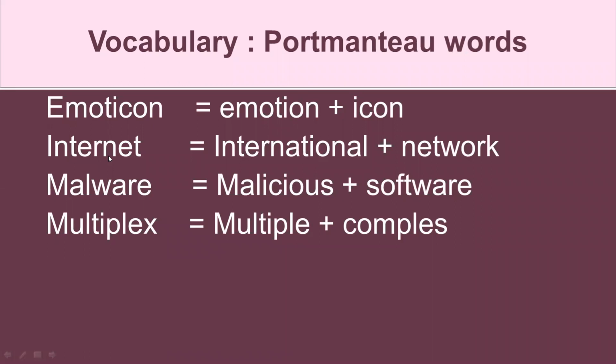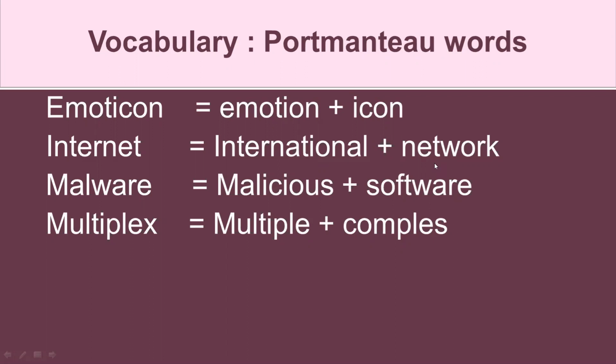Next one is internet. We all use the internet these days, but what is the meaning of it? From where has it come? International network. You know the meaning of network. We talk these days of mobile networks. Internationally, network has become internet.